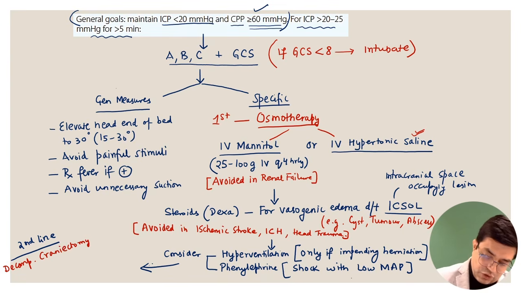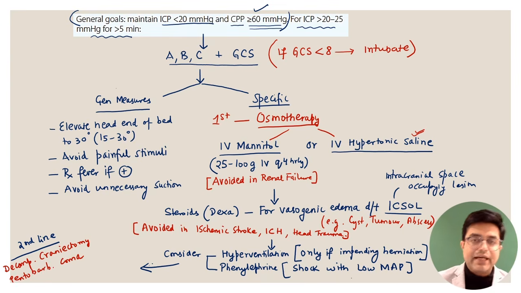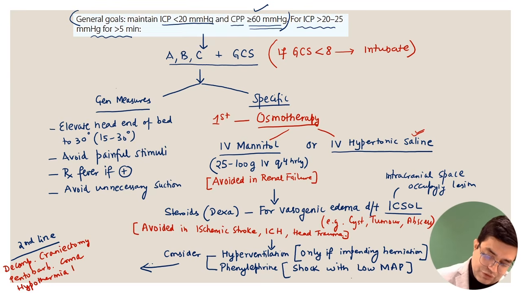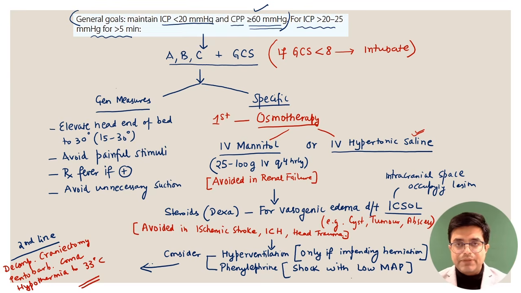You can go for pentobarbital coma. Obviously all these patients will be intubated and they need to be managed in an ICU, and you can do controlled hypothermia up to a temperature of 33 degrees Celsius. Although clinically used, but Harrison, as well as what I have seen in my clinical practice, diuretics are not used commonly in the management of raised ICP.